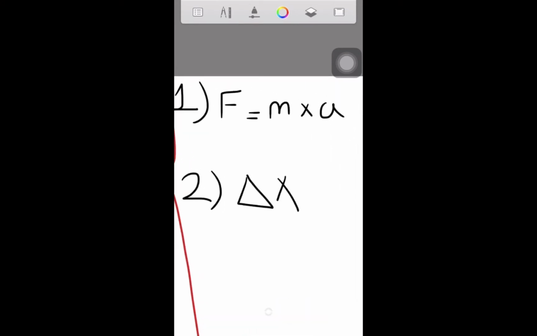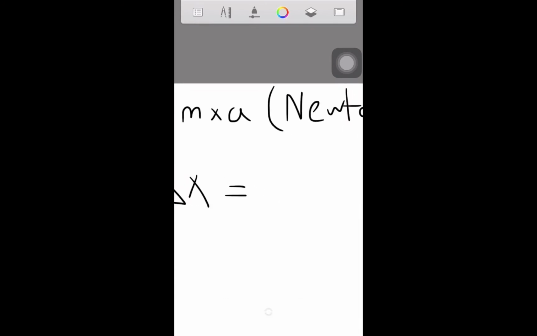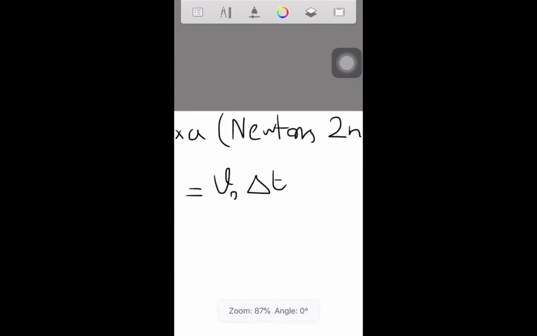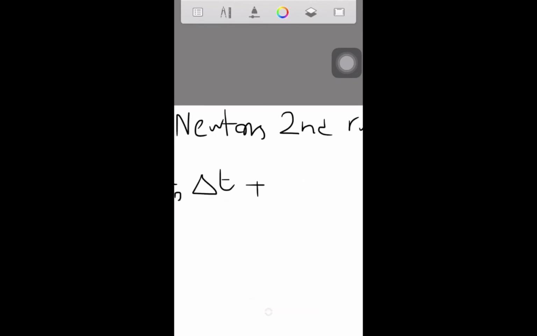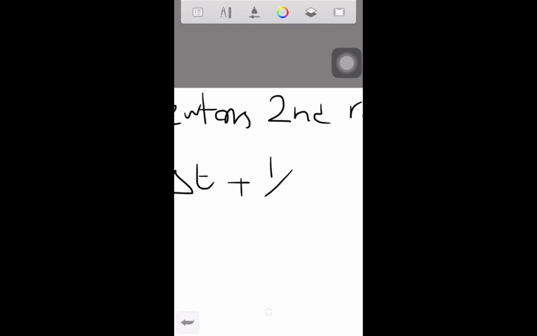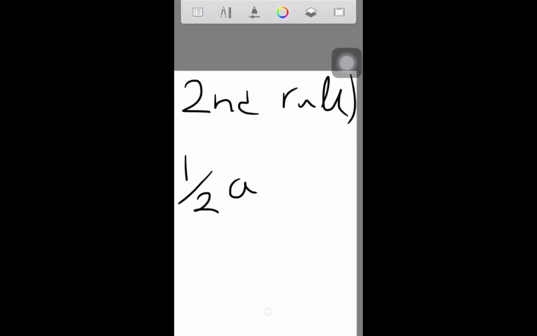Delta x. Delta is some sort of change, so we're going to use this to show the change occurred in x. All right. So this equals v0, plus, okay, now let me just write it down and then I'll discuss it. Plus one half times a times t to the power of 2.